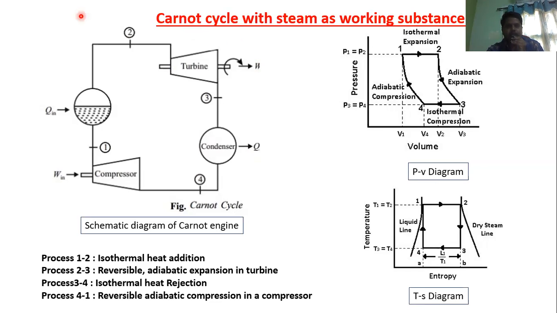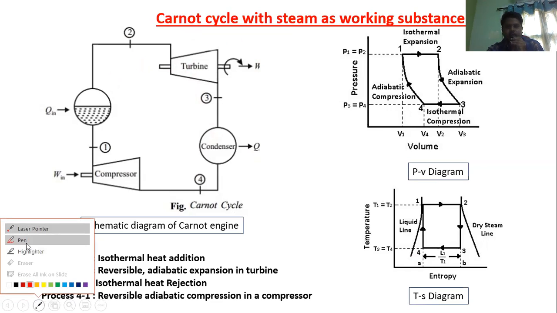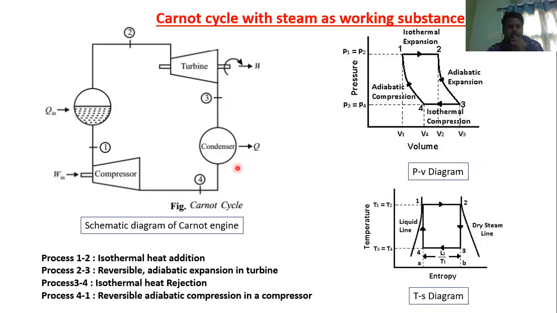Okay. Now here is a schematic diagram of the Carnot engine. This cycle contains mainly four devices: compressor, boiler, turbine, and condenser.